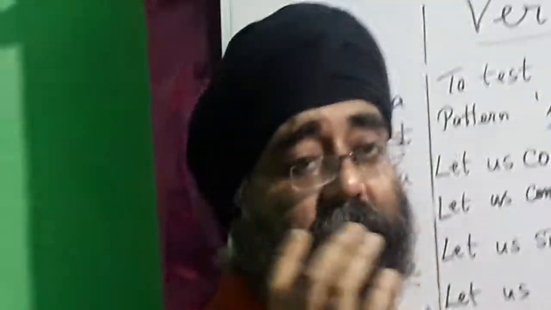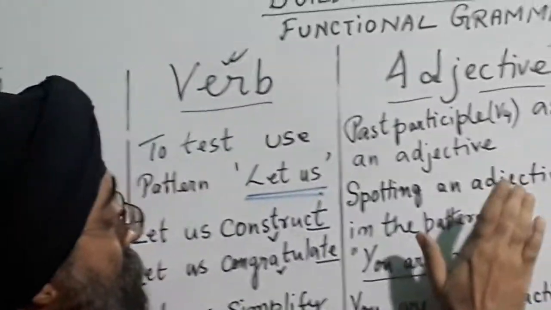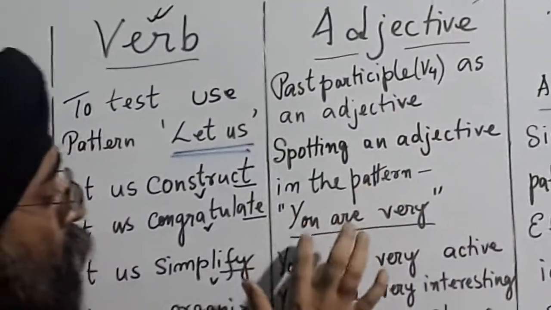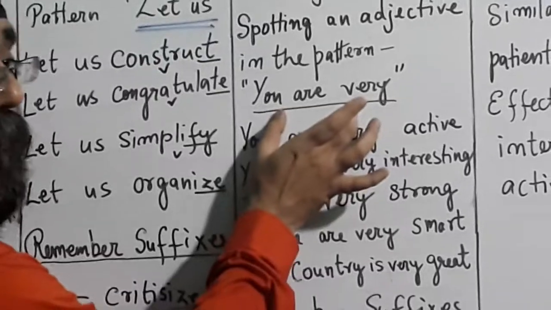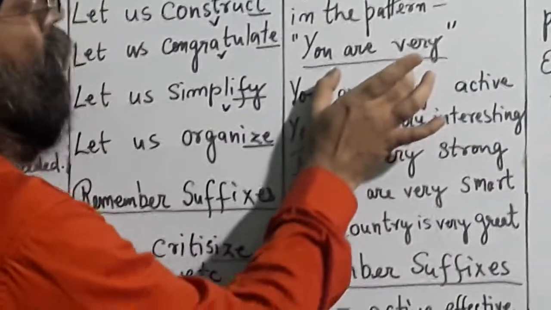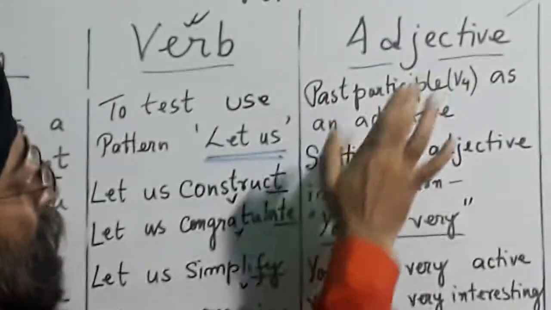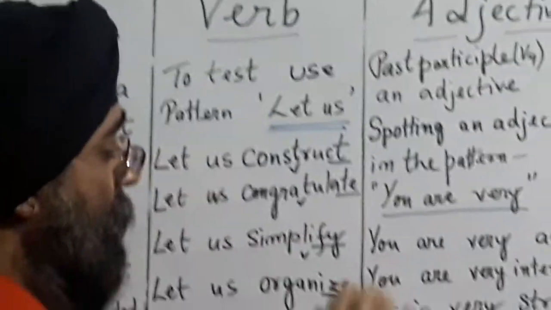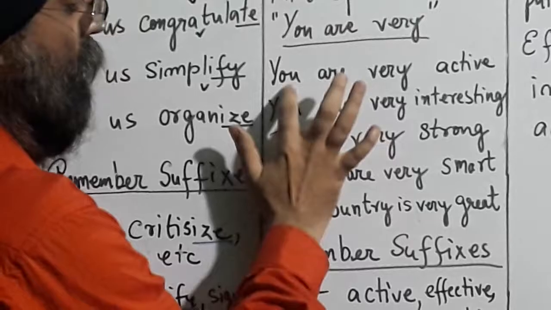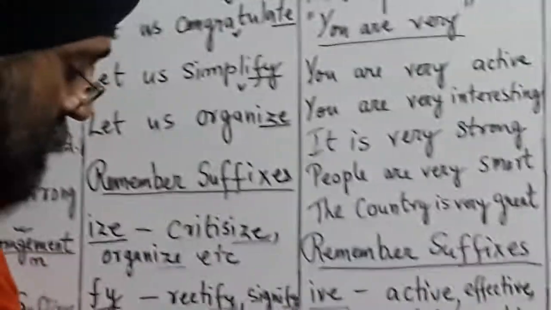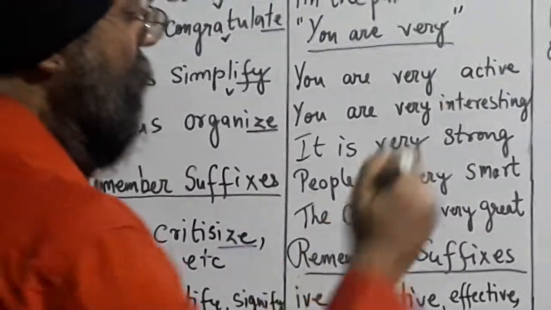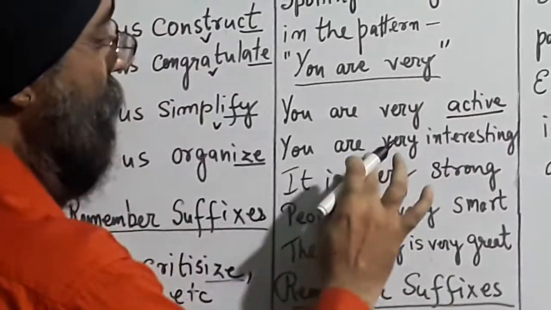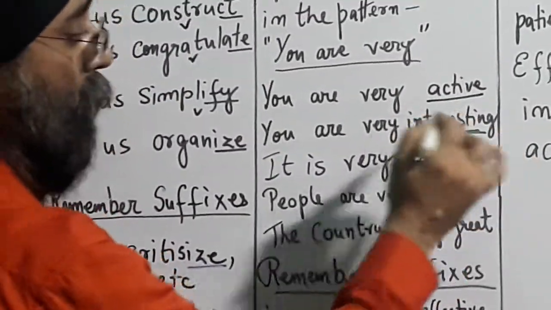So for adjectives, the pattern for spotting an adjective is that you can use you are very. Whenever you use the you are very pattern, you will easily be able to understand the category of the word which is of adjective category. Please keep it in mind. You can use various patterns. First you can use you are very. I have written for you, this active, this is an adjective. You are very interesting, this is a participle form, ing form.